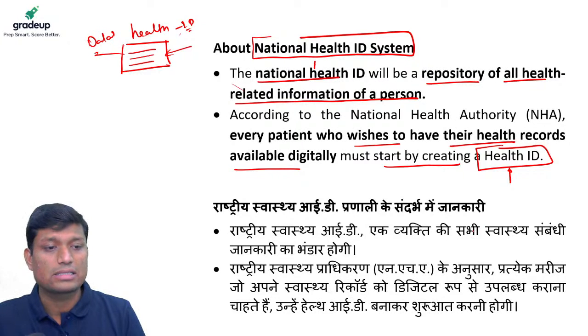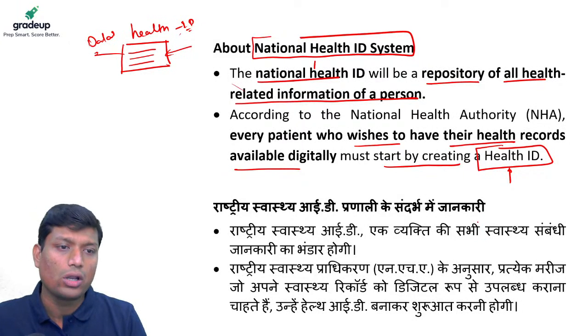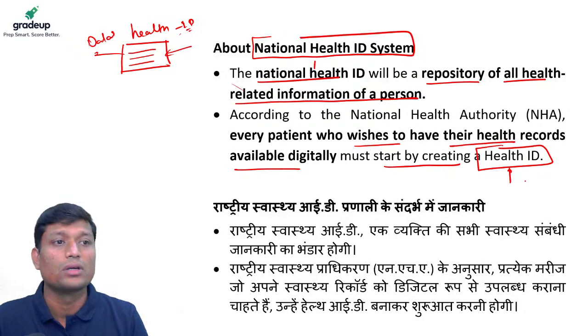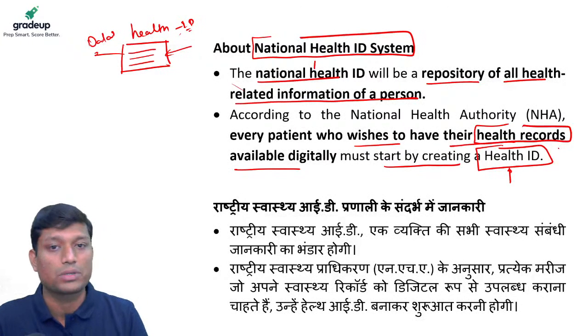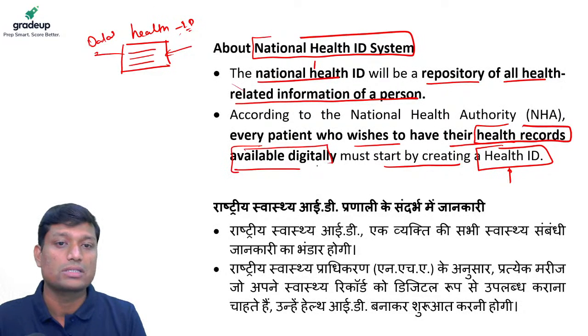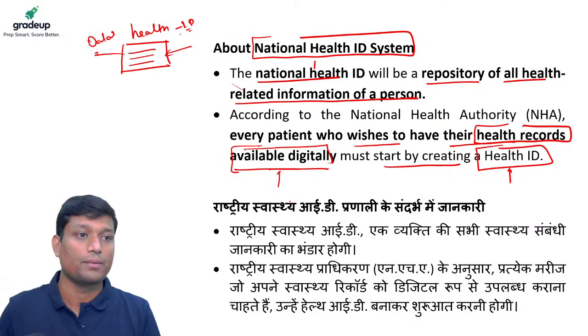No, Sahil, it is a scheme for all our citizens, right? So it is not just for the poor. So when we are saying health ID, a digital scheme, it will be available for all of the citizens, and we are going to create a record of our health issues and requirements. So this record will be available digitally, right? So once these records are available in a digital format, you can access them everywhere, right?